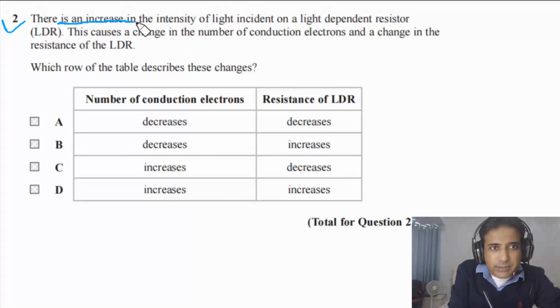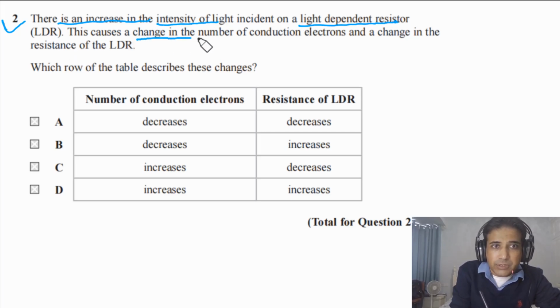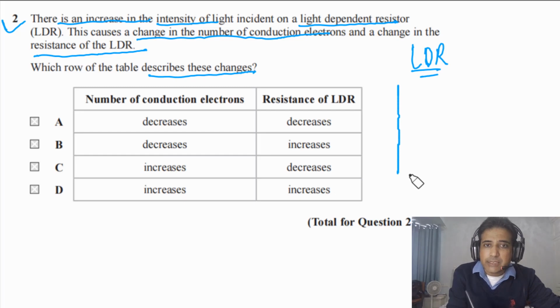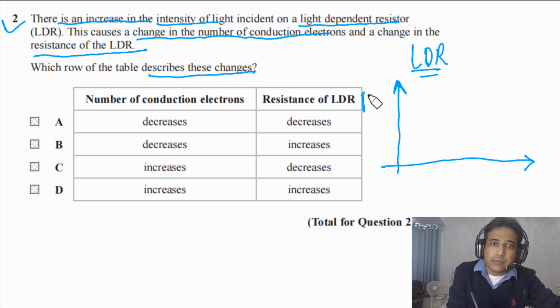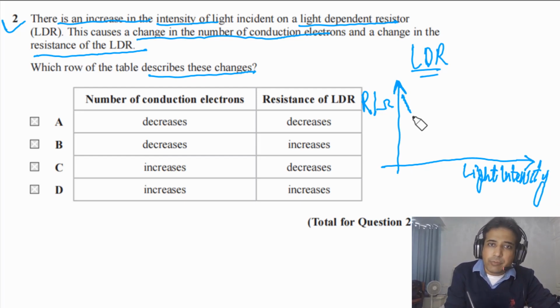Question 2 says, there is an increase in the intensity of light incident on a light dependent resistor. This causes a change in the number of conduction electrons and a change in the resistance of the LDR. Which row of the table describes these changes? For an LDR, there are a few points you need to understand. If we sketch a graph, let's say we have resistance on the y-axis and light level, or you can say light intensity, on the x-axis. The shape of the graph will be somewhat like this.